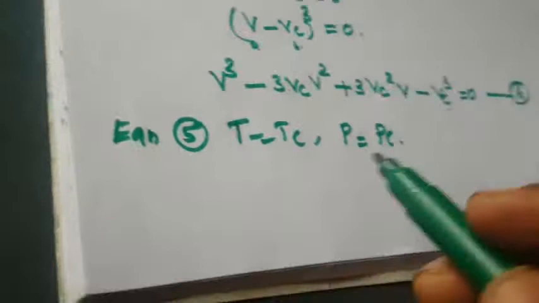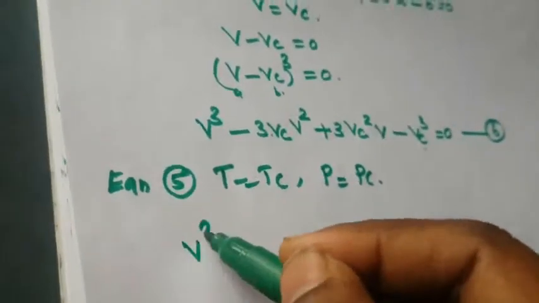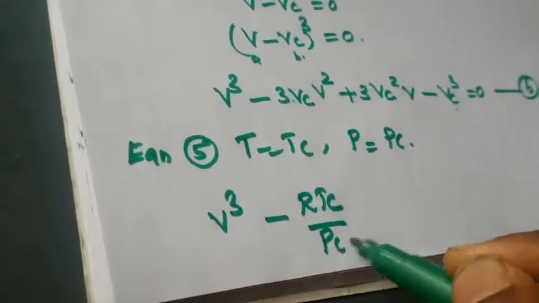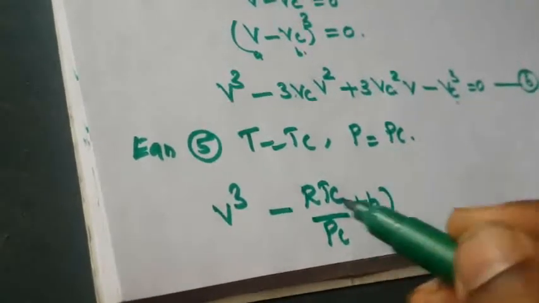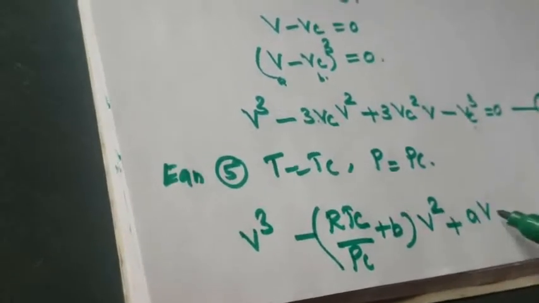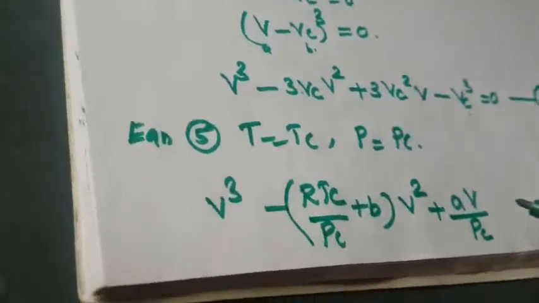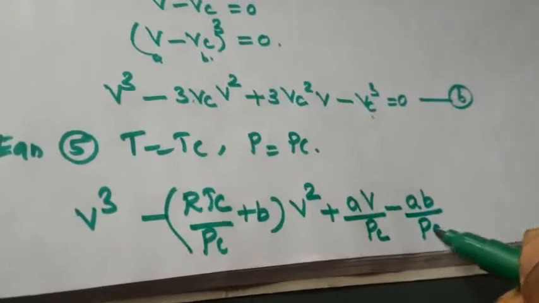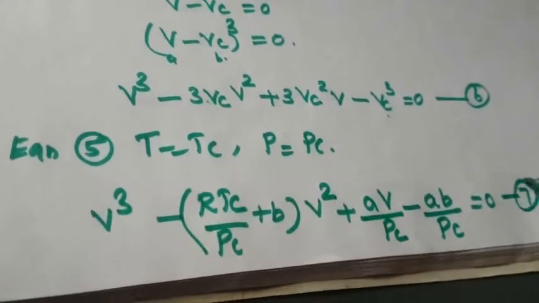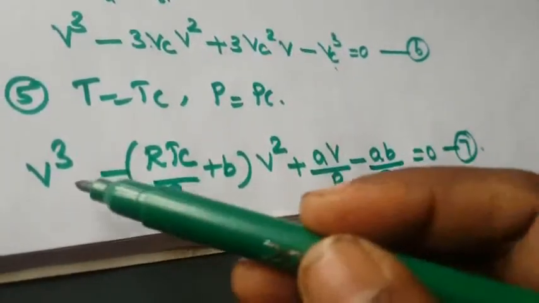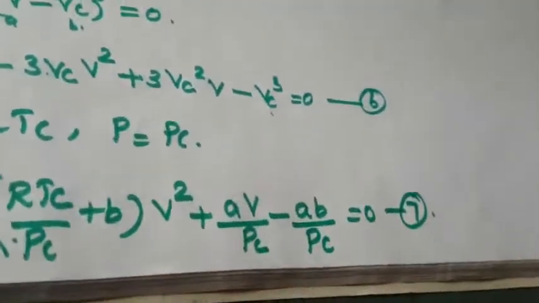So now the equation becomes, what is that equation? V cube minus (RTc by Pc plus b) V square plus (a by Pc) V, then minus ab by Pc equal to 0. This is the seventh equation. Now comparing the seventh equation and sixth equation, compare each term.